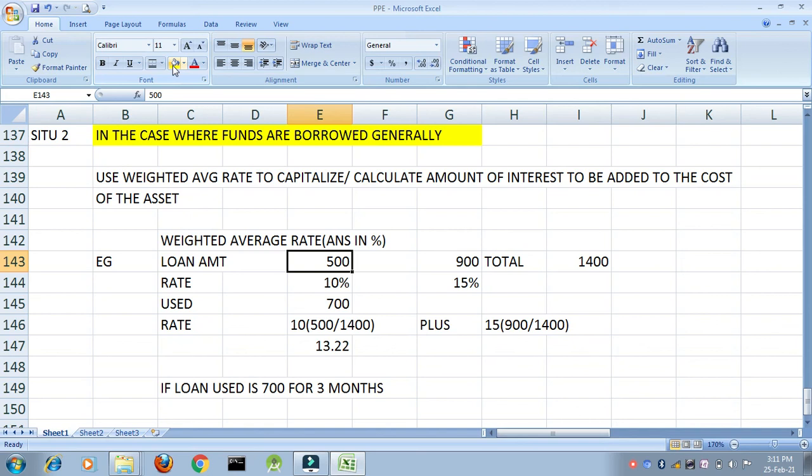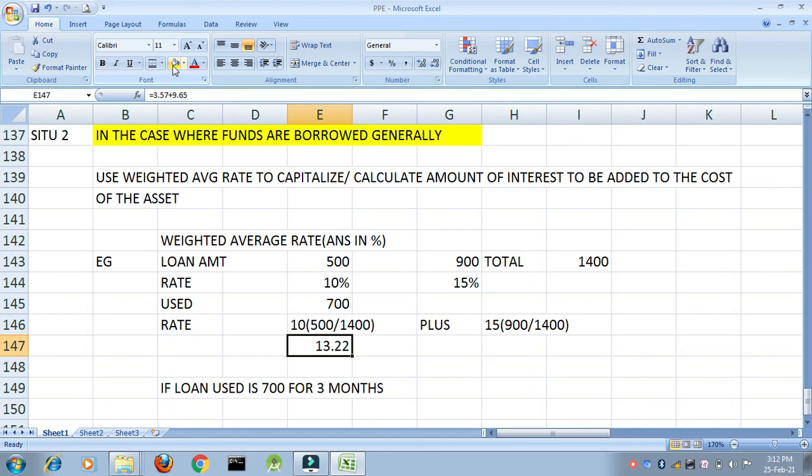Is that clear? So how do I find the weighted average rate? It will be 10% multiplied by 500, divided by the total amount 1400, plus 15 into 900 divided by the total amount 1400. Now the total of this comes to 13.22%. I hope this is clear.